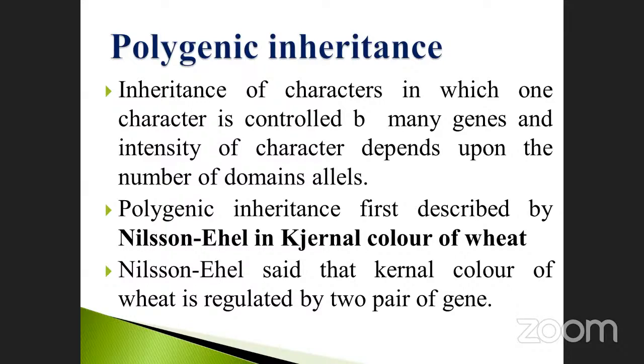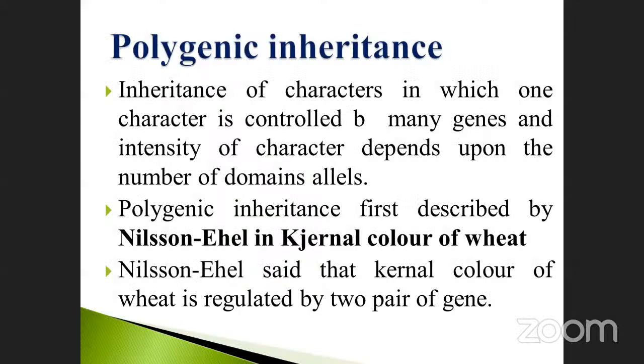Here the question is a NEET question. Nelson Ehle, in kernel color, how many pairs of genes are regulated? They may ask the question like that. So two pairs of genes, that is equal to 4 genes. It is the inheritance of characters in which one character is controlled by many genes, and the intensity of the character depends upon the number of dominant alleles.